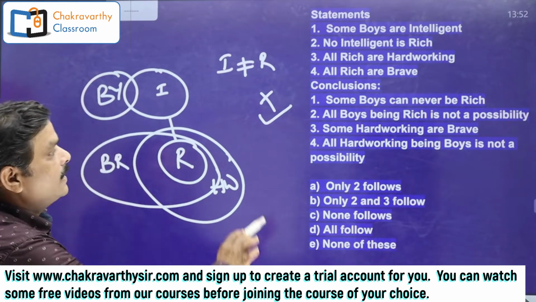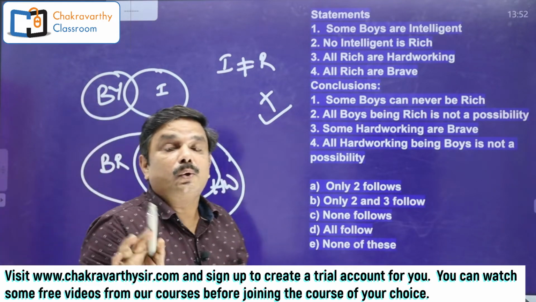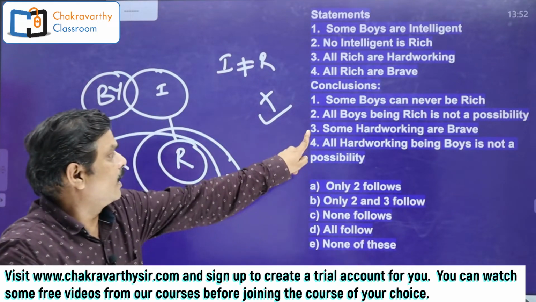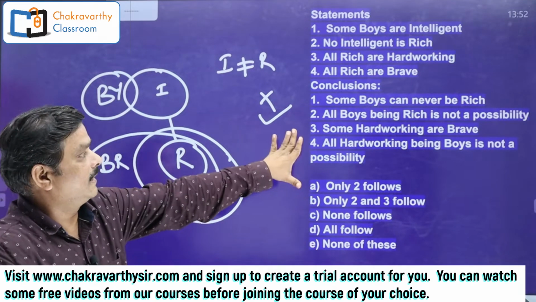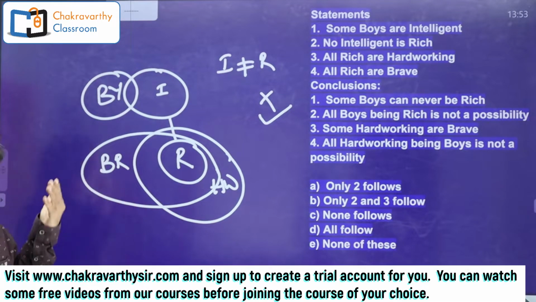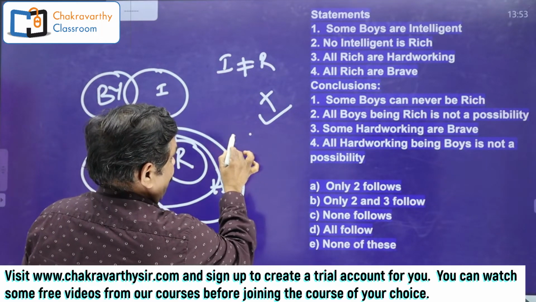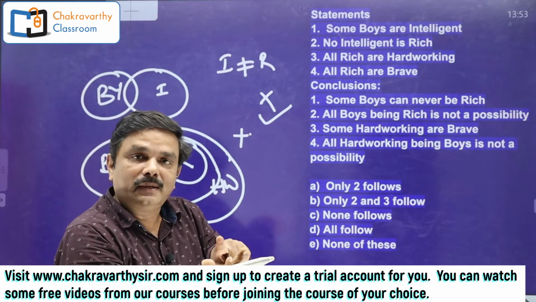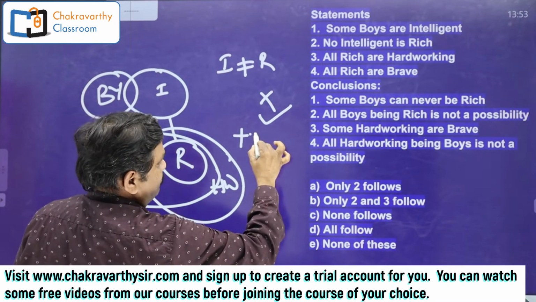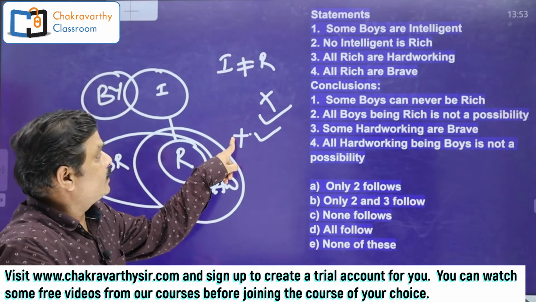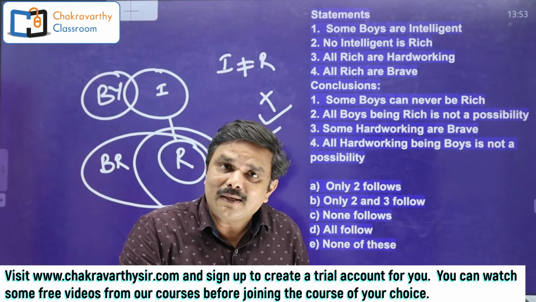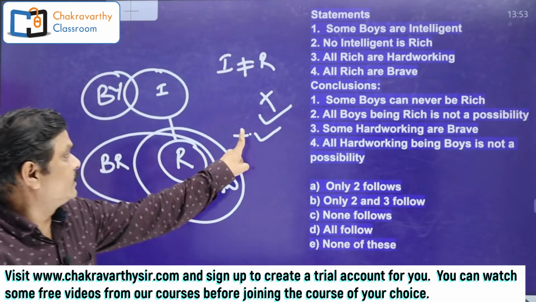Whereas third one, you see, some hardworking are brave. Now this is not a possibility either in positive way or negative way. It's not a possibility. Confirmed conclusion, this one. What is this? Some hardworking are brave. Where is hardworking? This is hardworking. This is brave. Definitely it is right. Positive conclusion. I'm writing plus. Positive means some and no. Negative, some and some not. In the basic class I made it very clear. So here some hardworking are brave. Absolutely right. And one more thing, once a positive conclusion is right in the basic diagram, always it is going to be right. It can never be disqualified. So this is confirmed right.